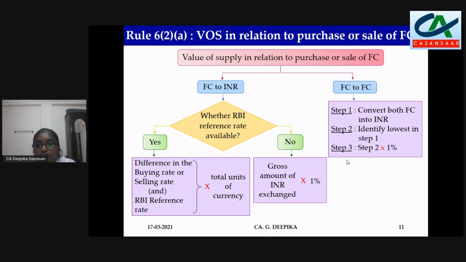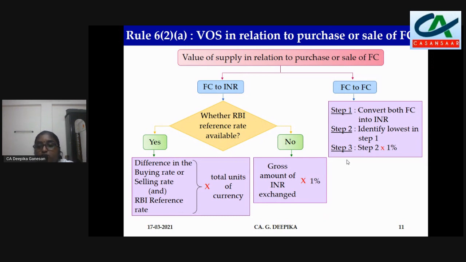Now, in case it is one foreign currency to another foreign currency, say dollars are converted into pounds, how do we find out the value of supply? First, we have to convert both the foreign currencies into Indian rupees. Say $10,000 at 60 rupees will come to 6 lakhs. Say that $10,000 is converted into 5,000 pounds. Say the pound rate is 100 rupees. So 5,000 into 100 comes to 5 lakhs.